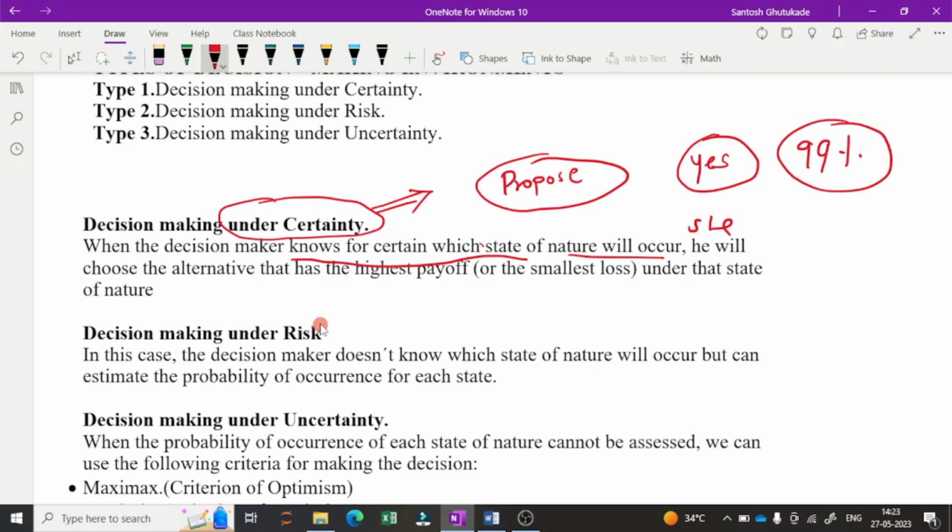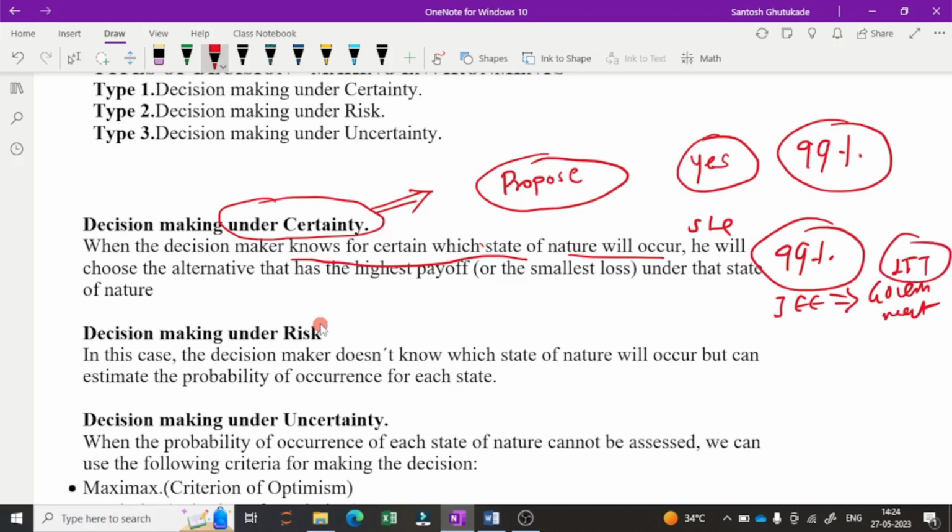If you got some percentage of marks, suppose 99 percentile in the JEE exam, and you want admission to a government college or IIT. Now you have a choice. You will get admission to an IIT, but you have to decide in which IIT you want to take admission. So this is a decision under certainty. You know the outcome of the decision.